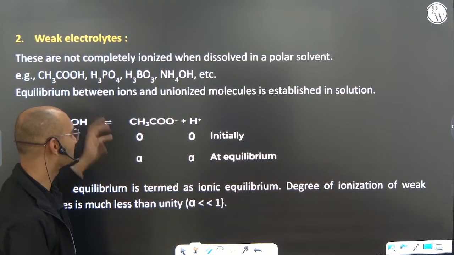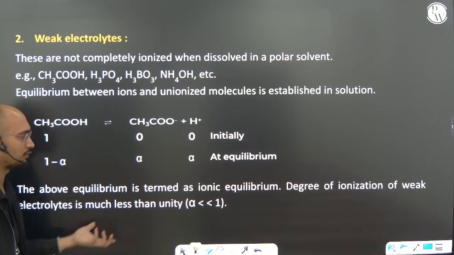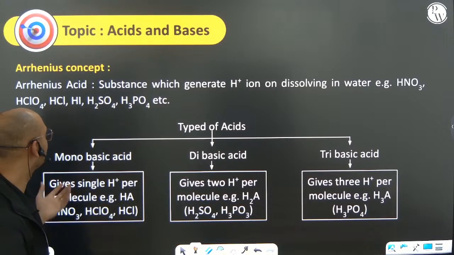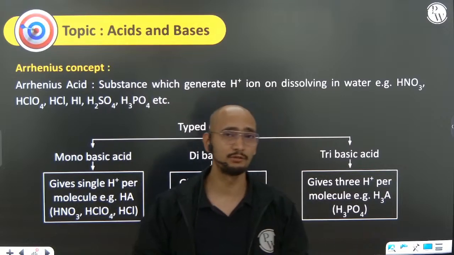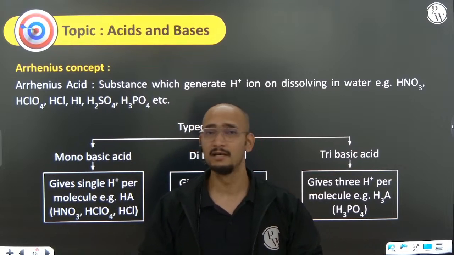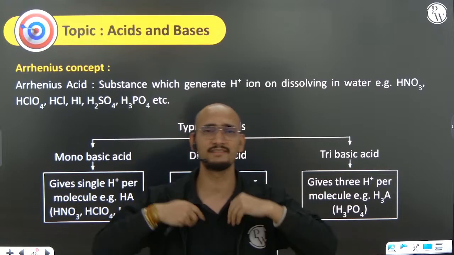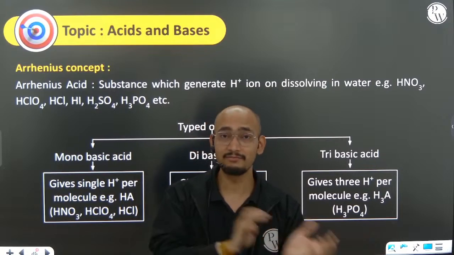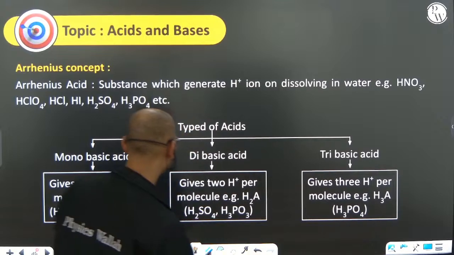Now weak electrolytes, I hope this is all given here. Not a big deal. These things we have already seen, so we'll do only the question directly. For acid-base, there are three concepts: Arrhenius, then Bronsted-Lowry, and the last one is Lewis acid-base theory. Arrhenius acids are those acids that donate H+ when in water, and an Arrhenius base gives OH minus, or the hydroxide ion. Not a big deal.